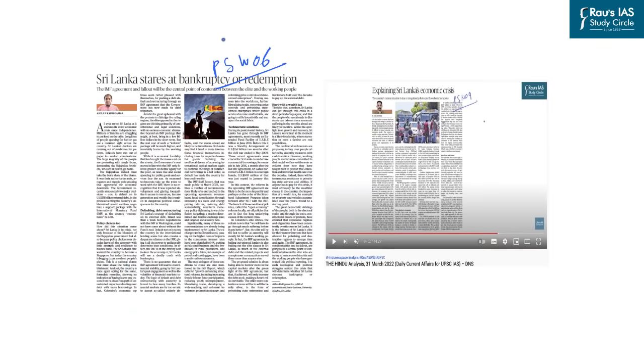Further, on page number 6, there is an article related to the economic crisis that is going on in Sri Lanka, and the various aspects of Sri Lankan economic crisis have been covered in the DNS of 31st March 2022. So you can go through this DNS and understand the different aspects of the Sri Lankan economic crisis.